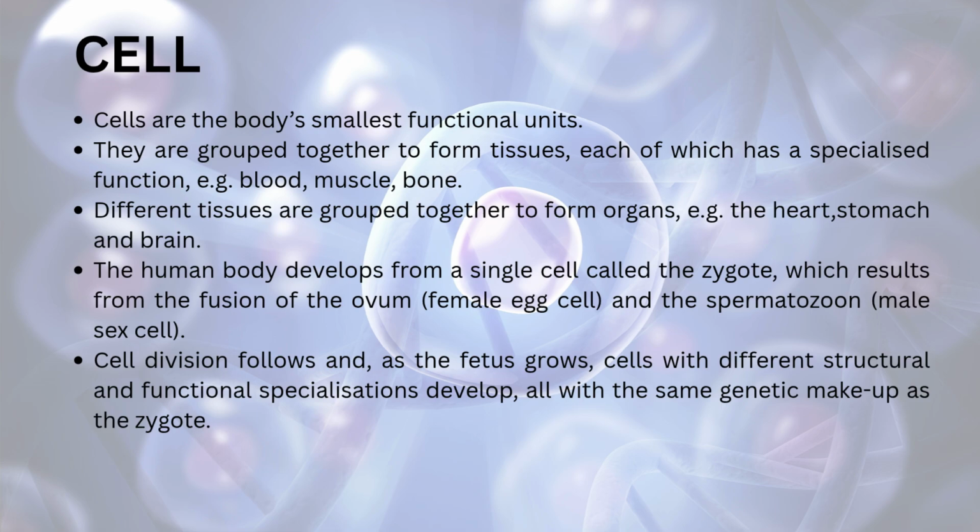The human body develops from a single cell called the zygote, which results from the fusion of ovum, female egg cell, and the spermatozoan, male sex cell. Cell division follows, and as the fetus grows, the cells with different structural and functional specializations develop, all with the same genetic makeup as the zygote.